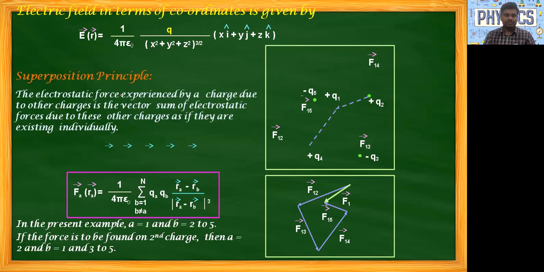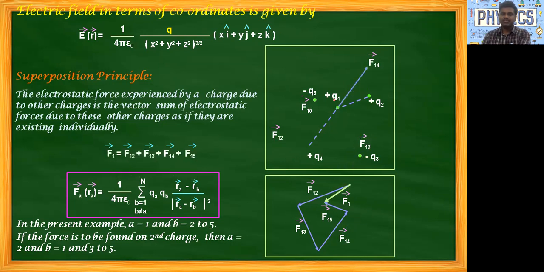Here we are taking five charges: Q1, Q2, Q3, Q4 and Q5. How will these charges experience force? Now we'll see. So this is the vector sum.